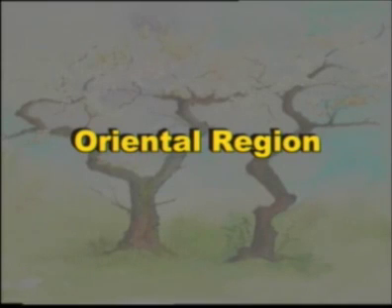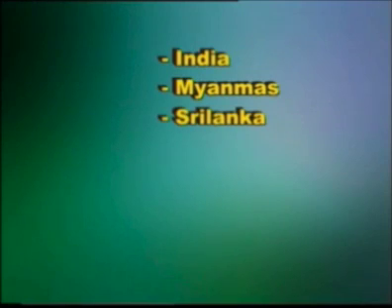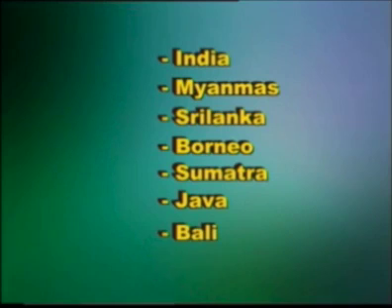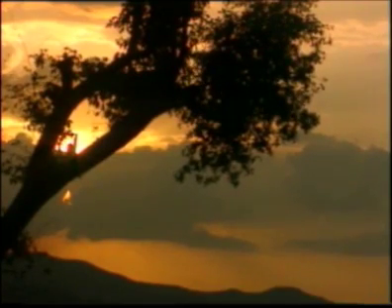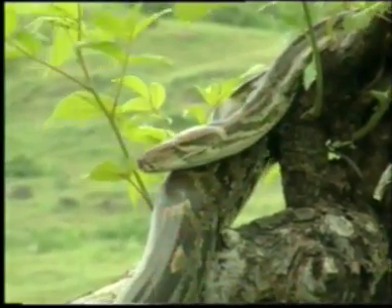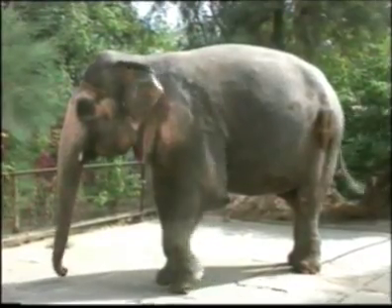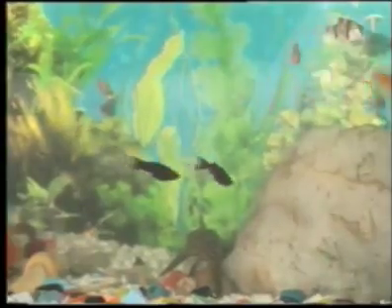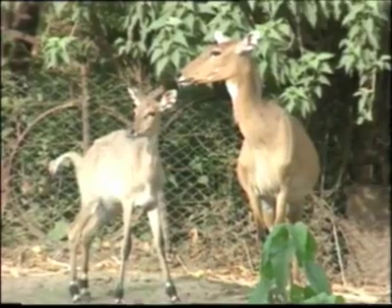Oriental region. This includes India, Myanmar, Sri Lanka, Borneo, Sumatra, Java, Bali and some parts of China. It is mostly covered by monsoon climate. Important animals are gharial, crocodile, snakes, tortoise, elephant, rhesus monkey, tiger, squirrel, fishes, nilgai and bear.